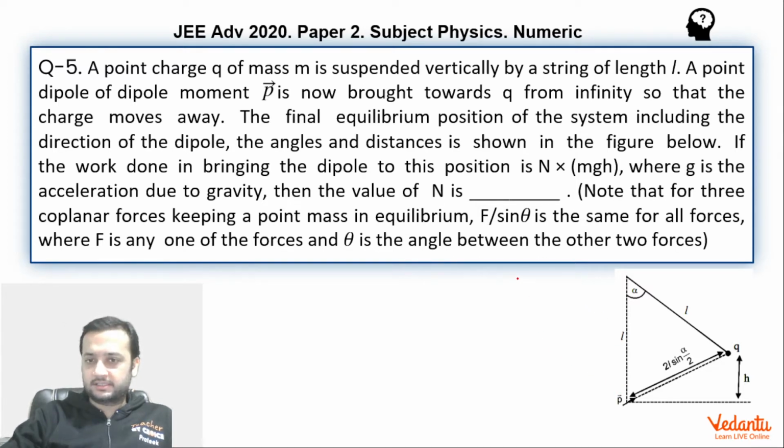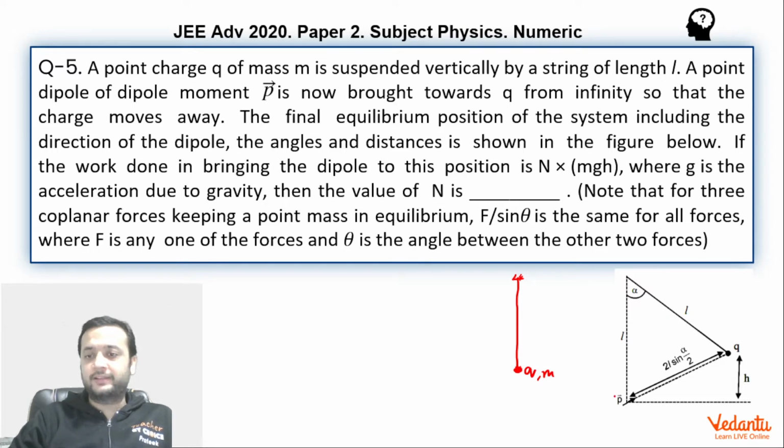Initially, a string is hanging, and on the bottom end of the string a particle with charge q and mass m is present. Now an external agent brings a dipole from infinity very slowly and places the dipole at the location where the charge was initially present. Due to the electrostatic repulsion between the charge and the dipole, the charge has deviated by an angle of alpha, as you can see over here.